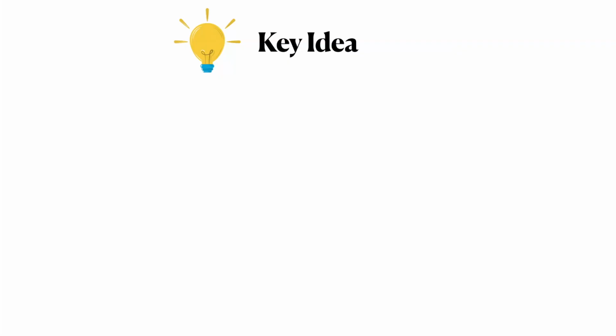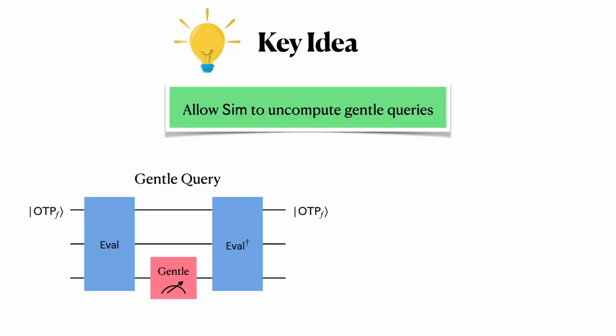But let's look at the problem in a different way. There are, let's call them gentle queries, in which the adversary makes a query to their program. They make a gentle measurement, and then they uncompute the query to obtain the original program state. This is not something that we can prevent in the real world. These gentle queries are always going to be possible for any one-time program that we give out.